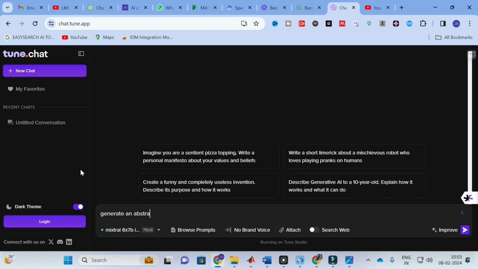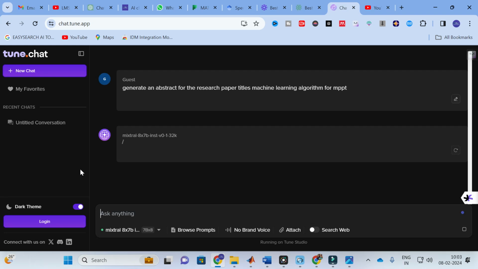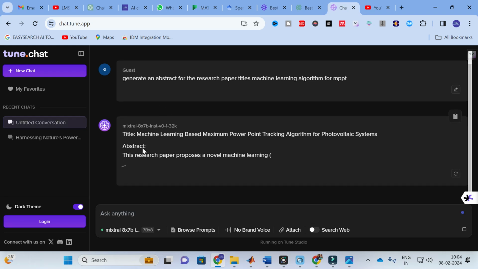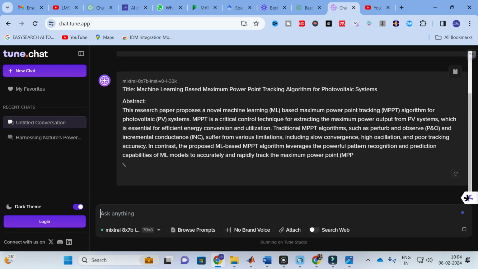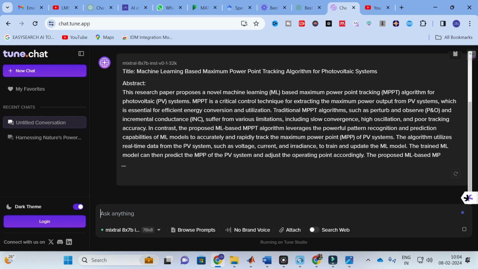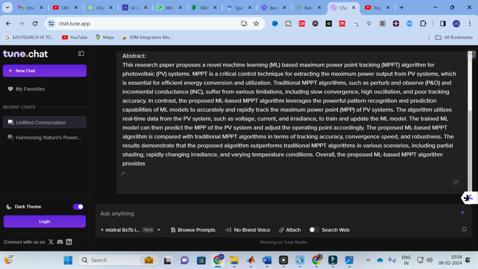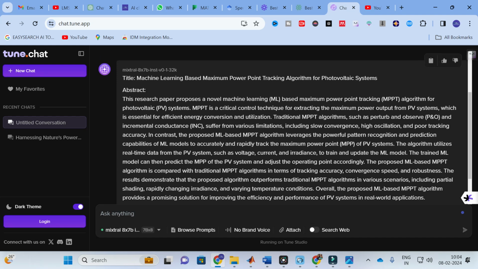an abstract for the research paper titled Machine Learning Algorithm for MPPT. So this is the input I am going to give. Here you can see the title, machine learning based maximum power point tracking algorithm for photovoltaic system. It generated a better title itself, and here you can see that a better abstract is generated.